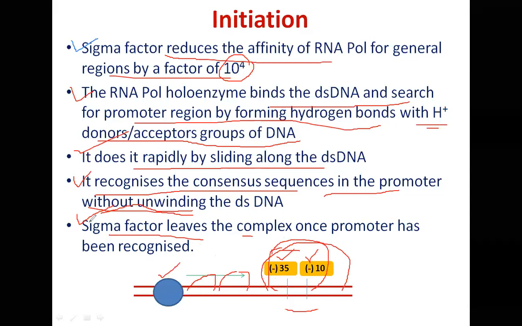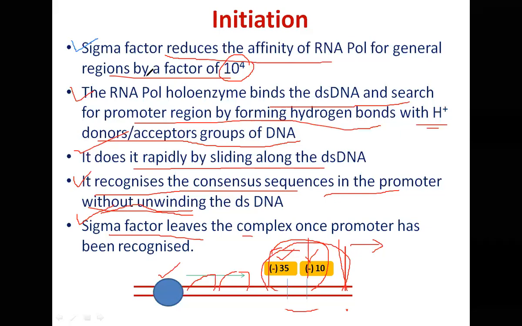It leaves the complex. What remains is a core enzyme. Core enzyme, because it lacks sigma factor, has 10 to the power 4 times higher affinity for the general regions of the DNA. Because beyond the promoter, what is there? The general regions are there. This is the start site here, let's say. So this is the general region now. So RNA polymerase devoid of sigma factor will have more affinity for the general regions, because now it is the general region which will be interacting with the RNA polymerase.